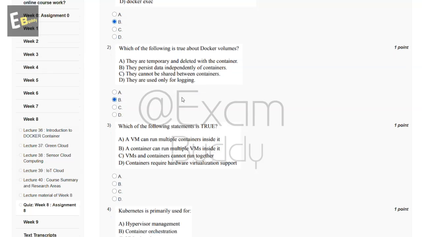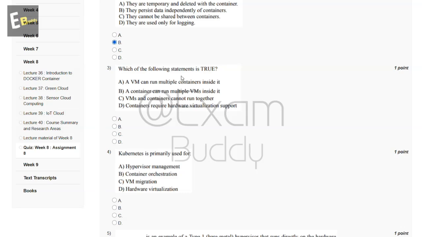Now let's go to our question number 3. Which of the following statements is true? So these are the statements. And the answer of our third question is A. A VM can run multiple containers inside it.